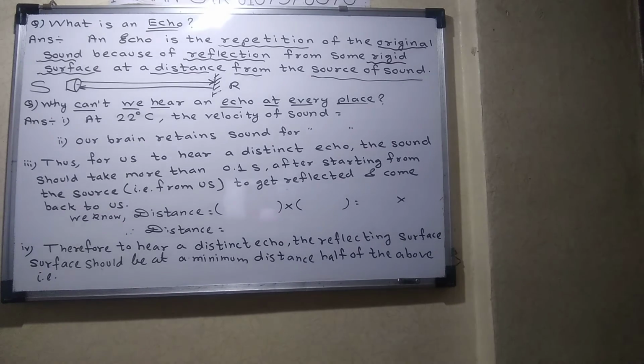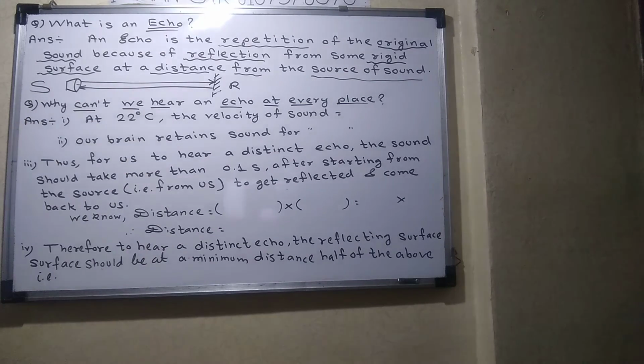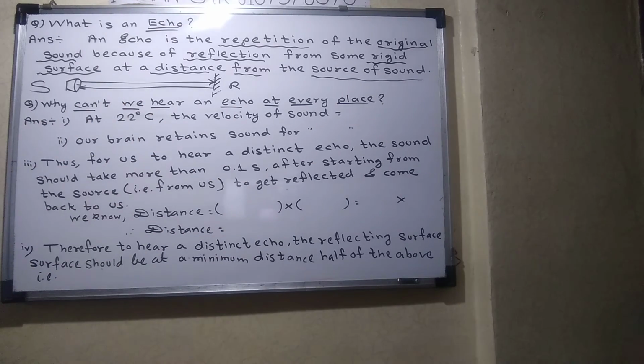But most of the students are asking one question: sir, why are we not getting an echo everywhere? Because that requires a minimum condition, a minimum distance condition. So let me find out at what distance we will get an echo. Students, this is a very important question from the exam and unit test point of view. Why can't we hear an echo at every place?